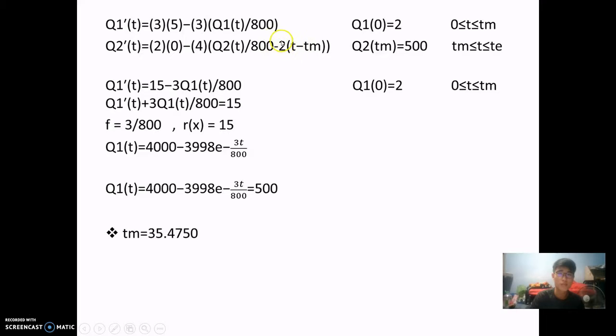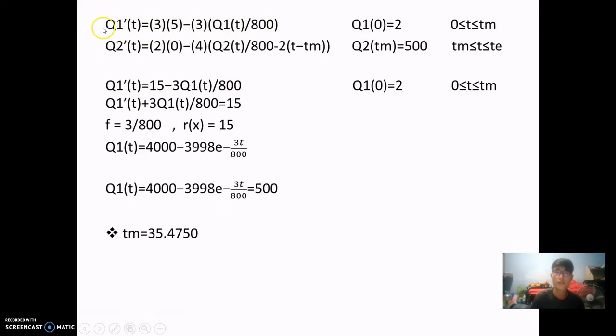So we have to use the time, minus Tm, which is the value for the tank to reach 500 ounces of polluted water. So we have to use the original time minus this one, times by the 2, and use the 800 to minus the whole component to find out the change of the initial volume.